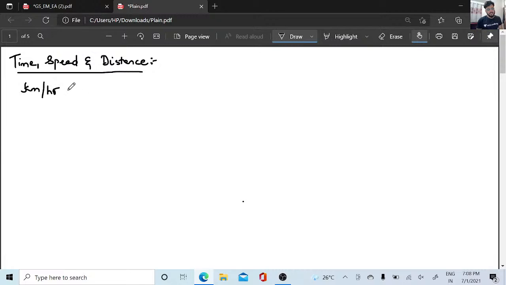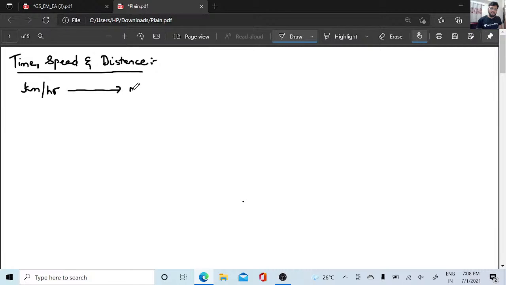So in yesterday's class we learned clearly about time and work, the concept part 2. Today we are starting with time, speed and distance, concept number 1, and tomorrow we will be starting with trains. First thing: whenever time, speed and distance problems are given, people get confused in converting kilometer per hour to meter per second. Yes or no? So I'll give you a small introduction on it.